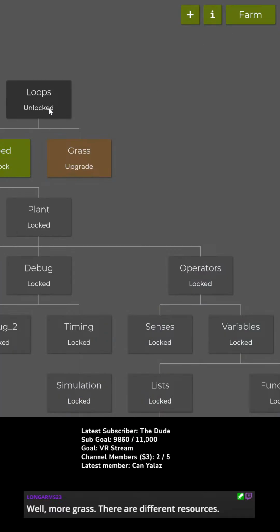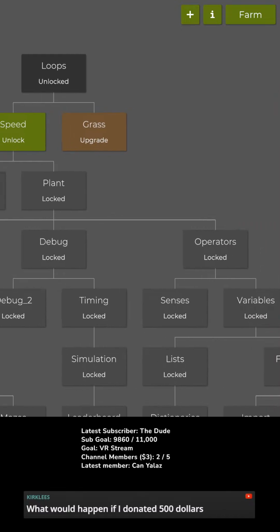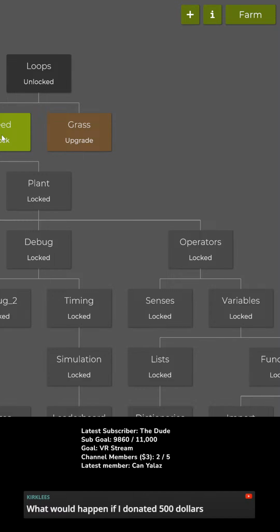And now I have a speed unlock, and a grass upgrade. So I can increase the speed of the drone for 20. And I can increase the yield of the grass from 100 to 200 for 300. I see.